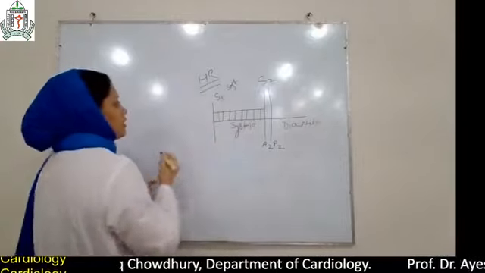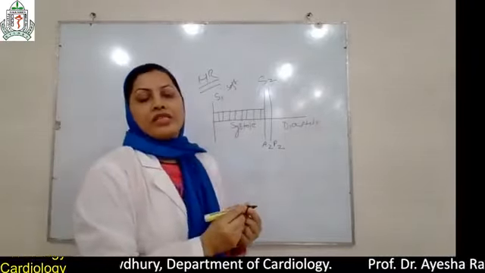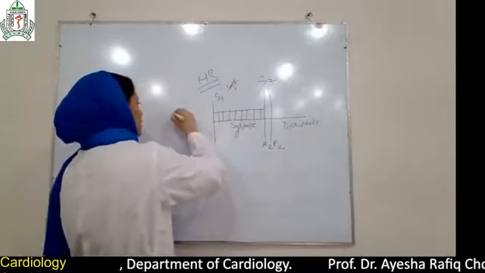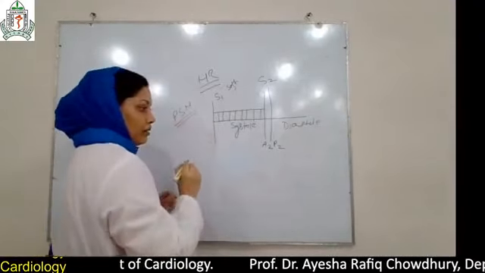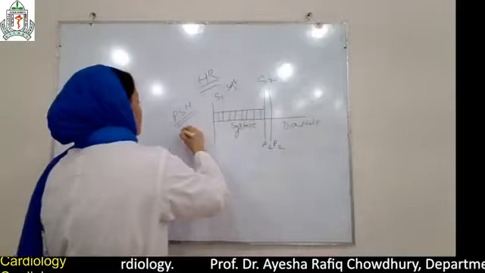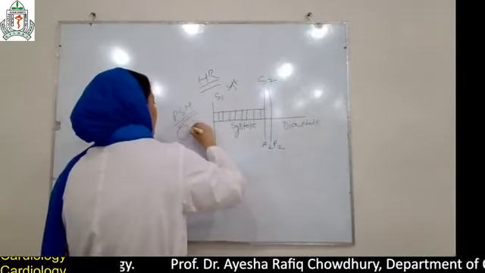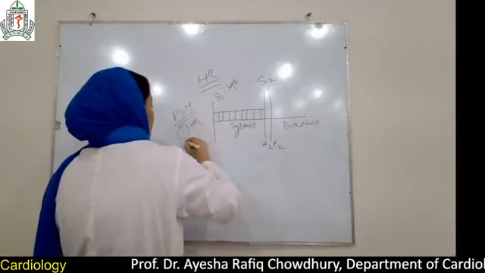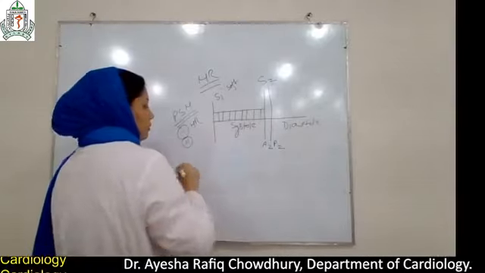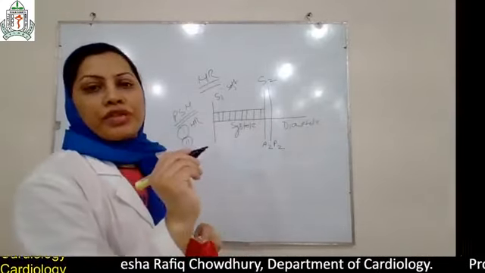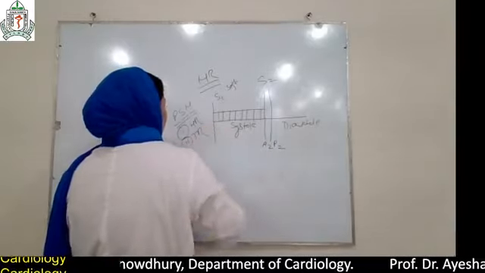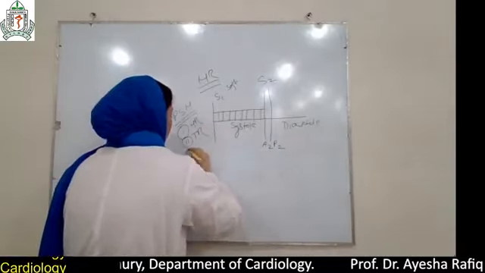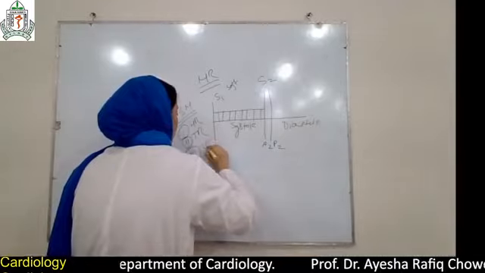So what are the differential diagnoses of pansystolic murmur? The differential diagnosis of pansystolic murmur is mitral regurgitation, which is very important for the exam, tricuspid regurgitation, and last of all, ventricular septal defect.